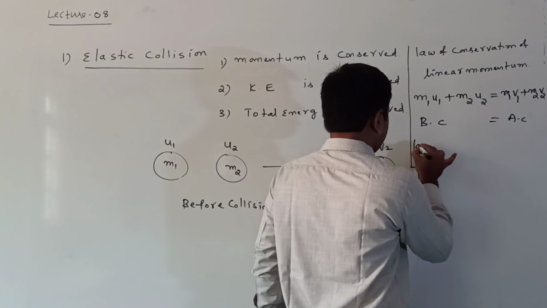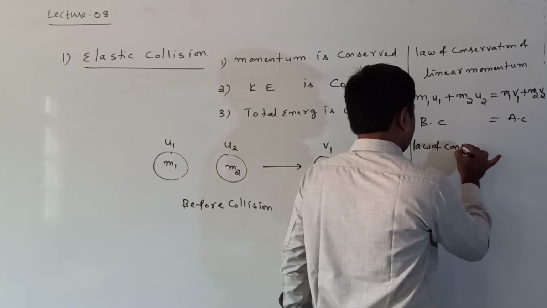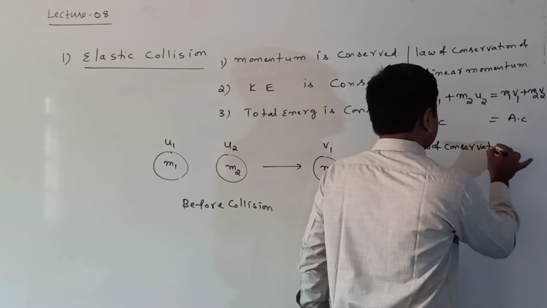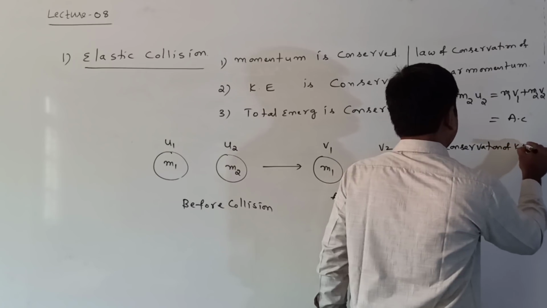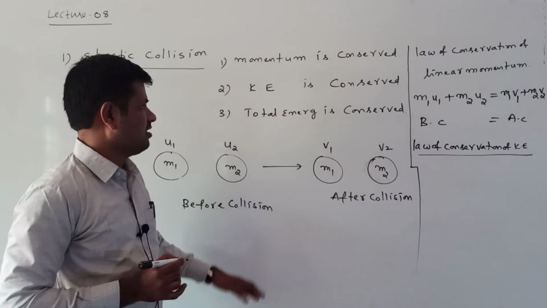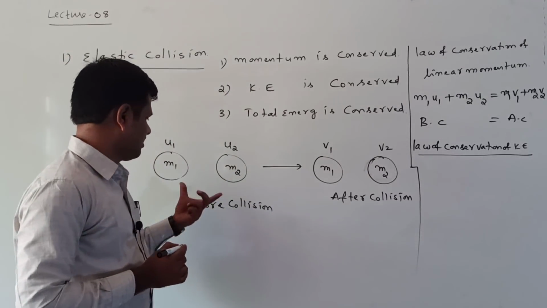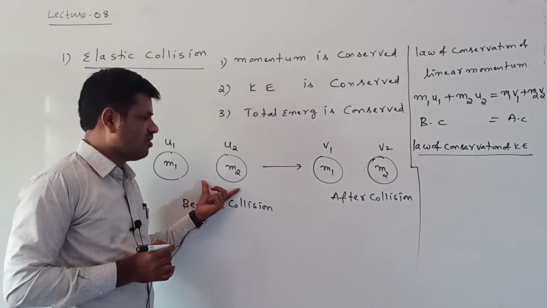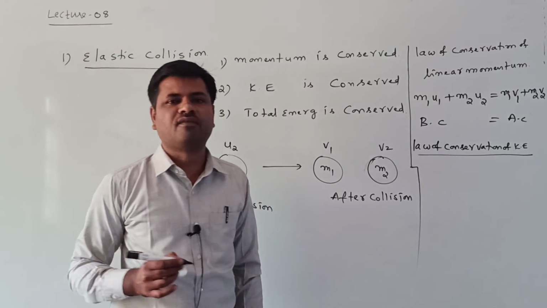Next, it can follow the law of conservation of kinetic energy. Kinetic energy conserved means the total kinetic energy before collision is equal to the total kinetic energy after collision.